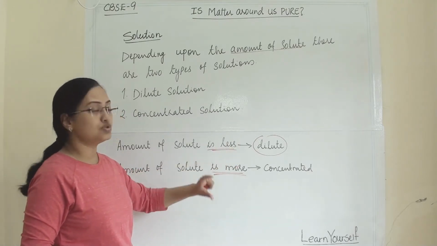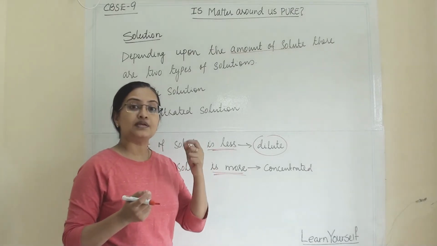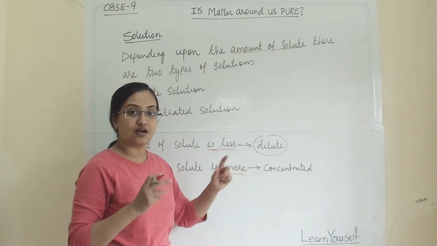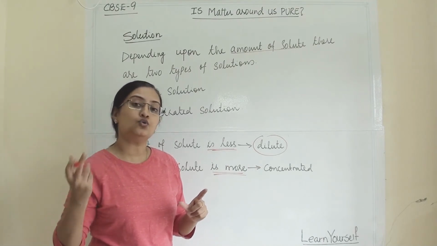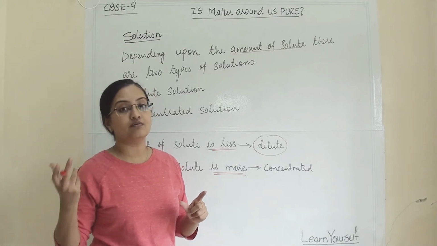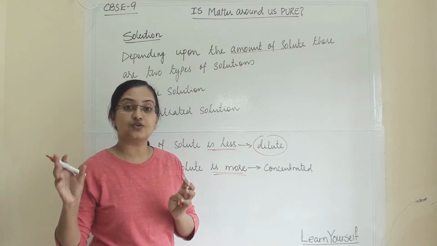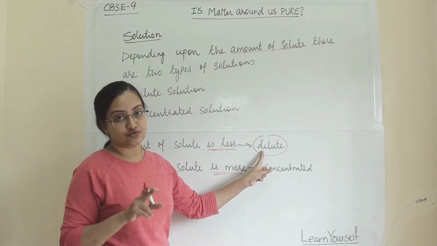Again, these two terms are relative. When you add a pinch of salt into water, that is termed dilute compared to another glass in which you have added 2 pinches of salt in water. So the 2 pinch salt solution is concentrated compared to the 1 pinch salt solution.